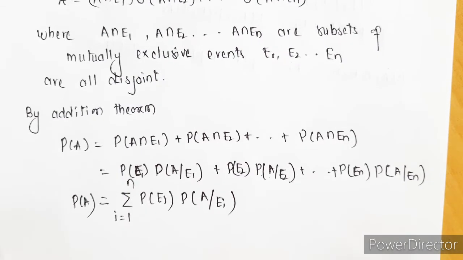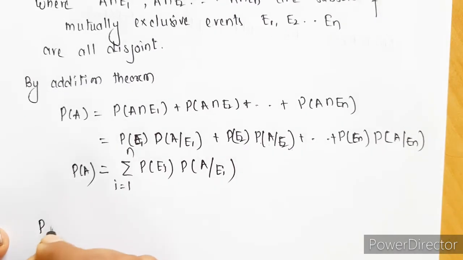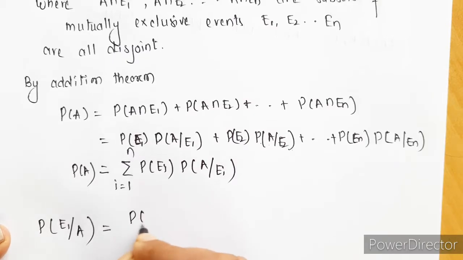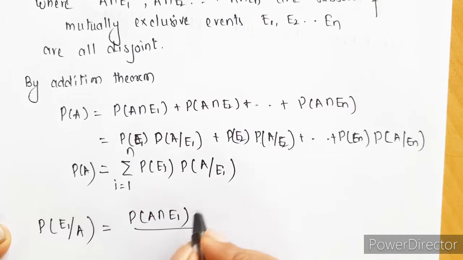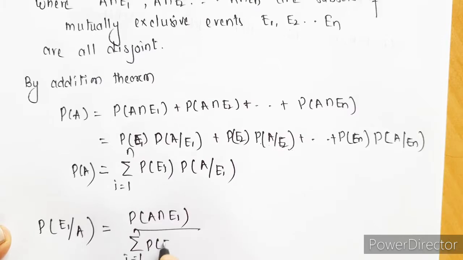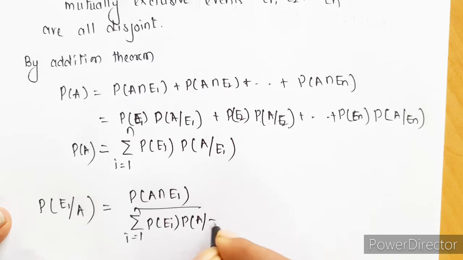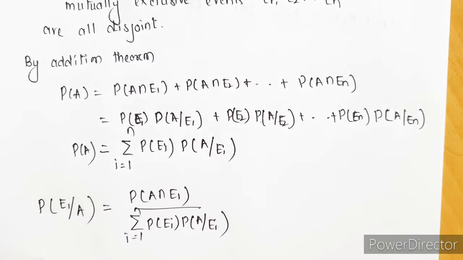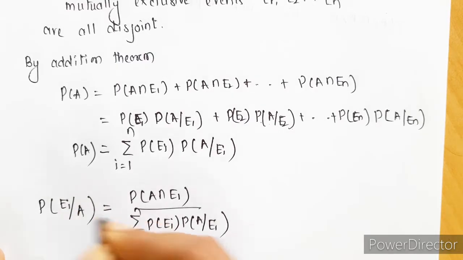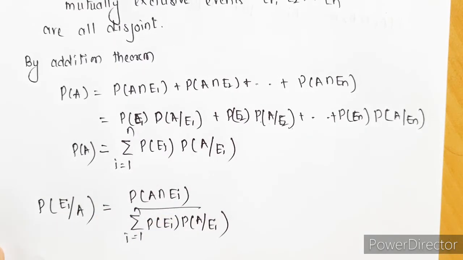If I need to find probability of E1 given that A has already happened, then I can write this as probability of A intersection E1 upon all the sample space, so summation of i going from 1 till n of probability of Ei into probability of A given Ei. Now, to generalize, we can take i here instead of 1.